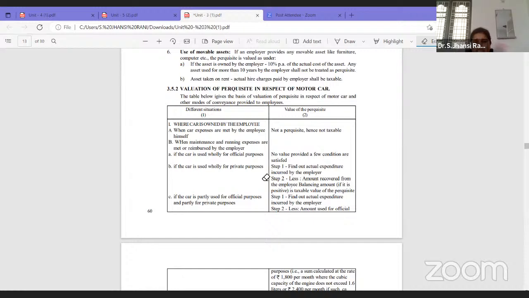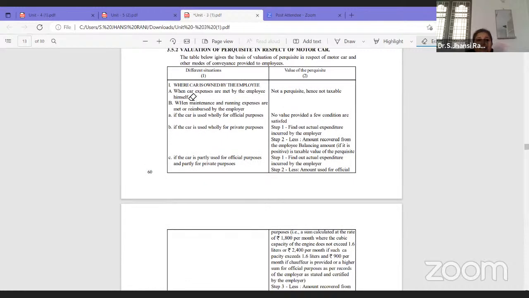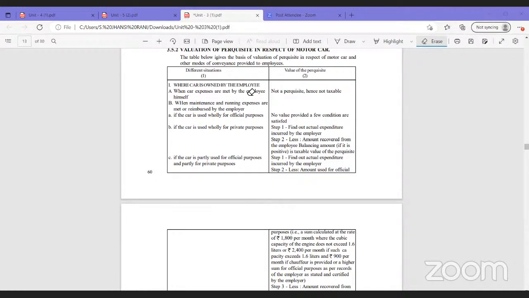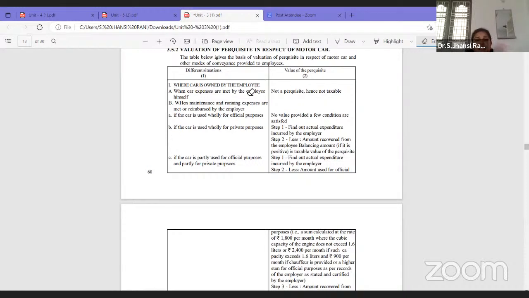But for taxation purposes, the car has been divided into two types, that is small and large car, based on the CC of that particular car. So first, let us see different situations and how they can be treated. If we just look here, where the car is owned by the employee himself and he is meeting all the expenses by himself, then it is not a perquisite. Why? Because it is my own car, I am only using it and I am paying all the expenses. In that case, it is not a perquisite.